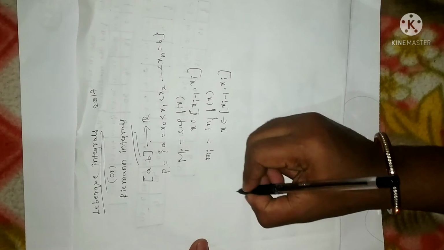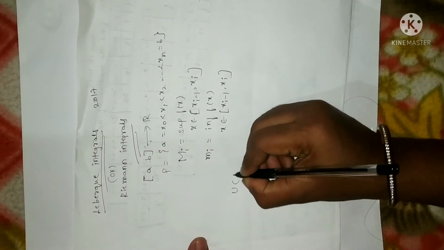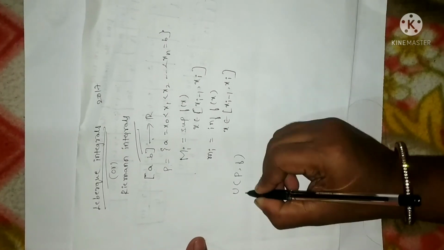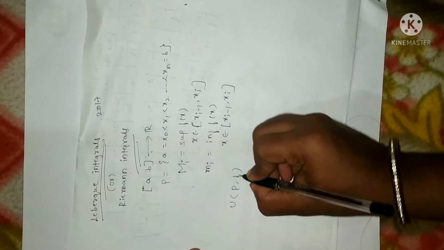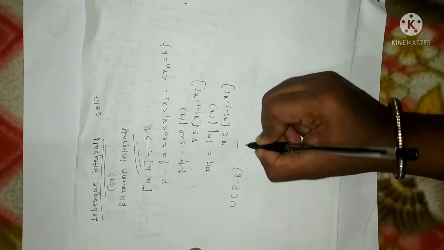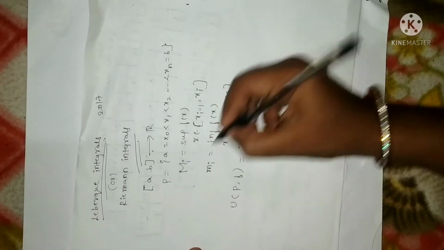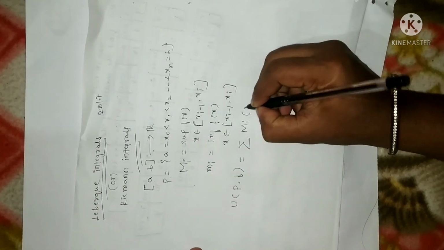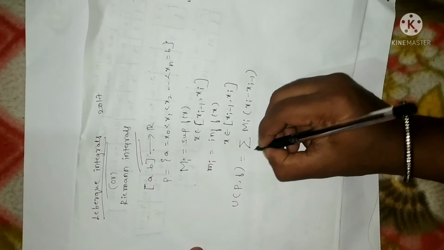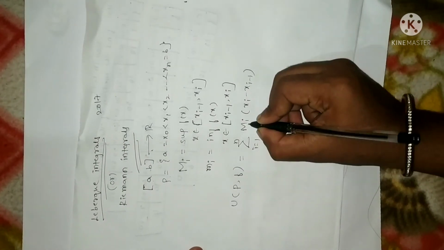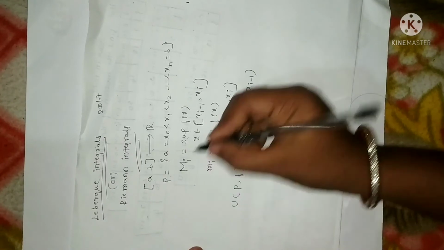Then we can define the upper bound of a partition P with respect to f. We say the upper bound of partition P with respect to f is given by the sum of all capital Mi's taken over the interval xi minus 1 to xi. So, the sum of all supremums, I can say. Supremum is none other than Mi.